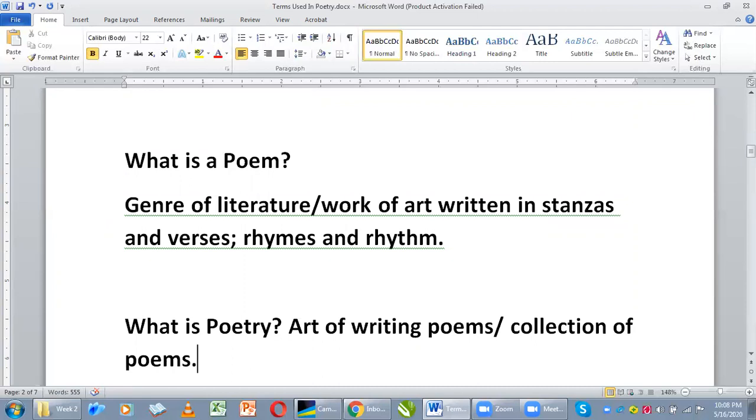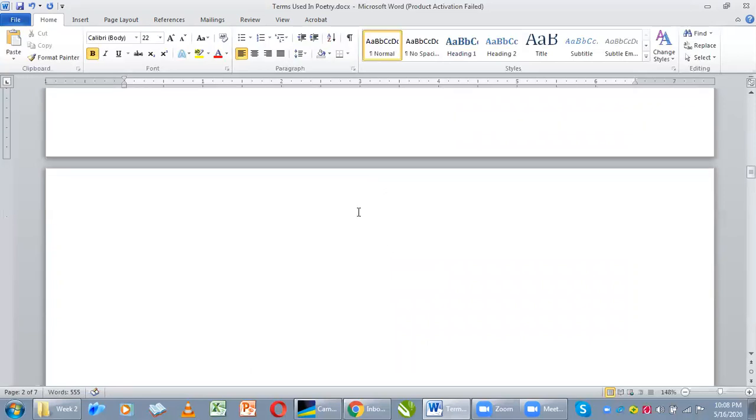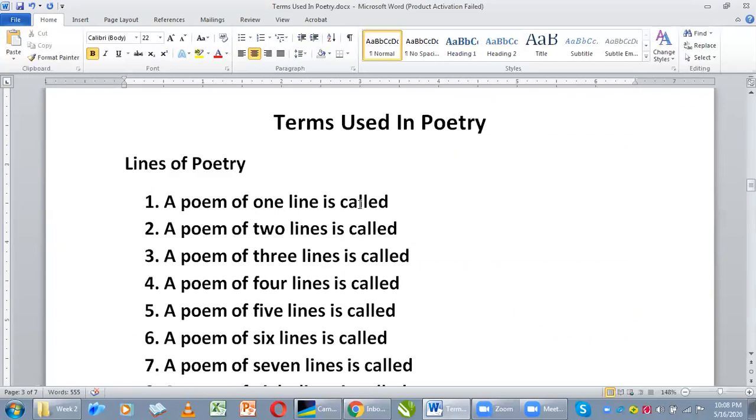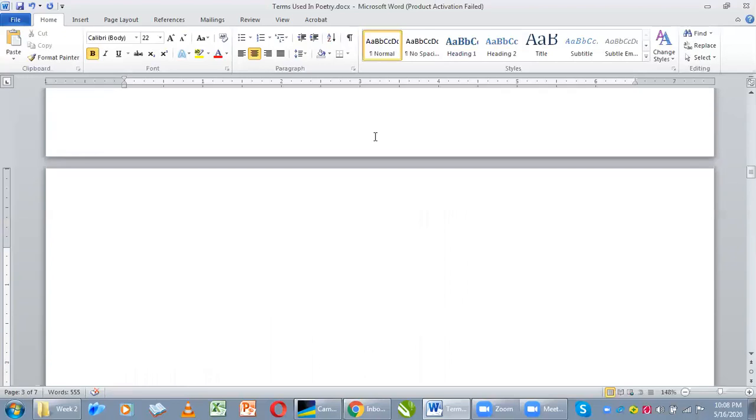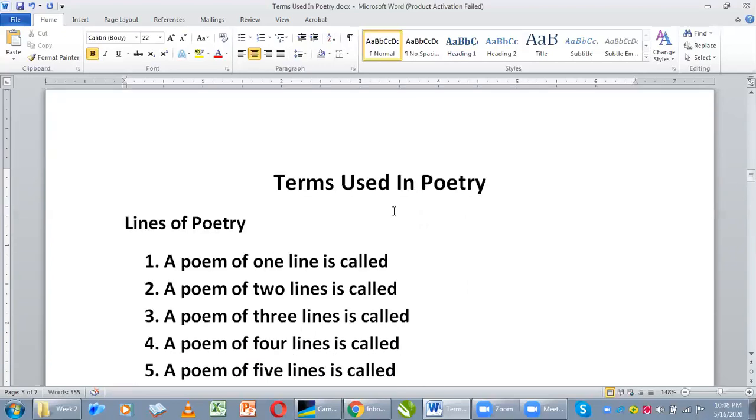Okay, now let's look at lines of poems. Now this is a common area where you get questions in your WAEC, JAM, or NECO. So let's just look at this because there are some misconceptions about some terms here. A poem of one line is called monometer.